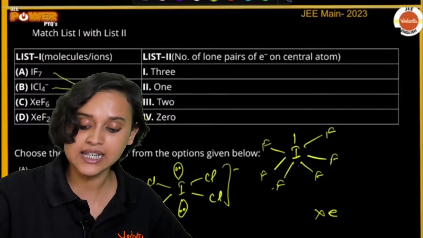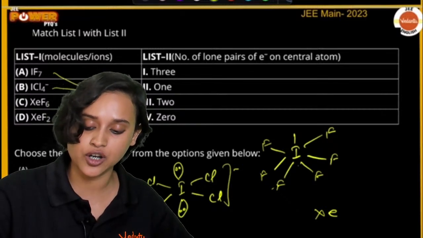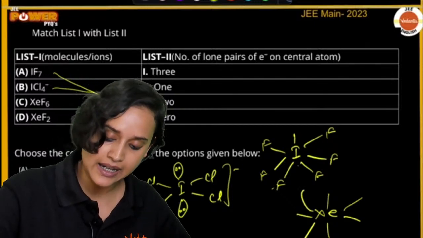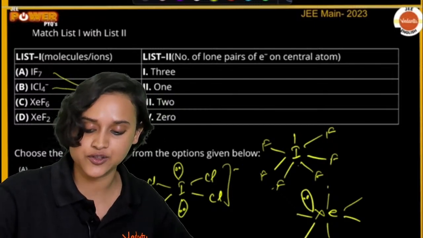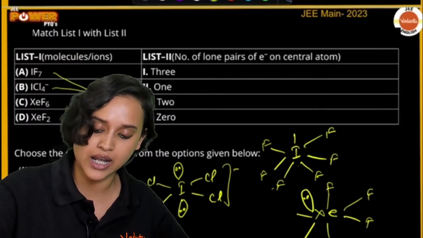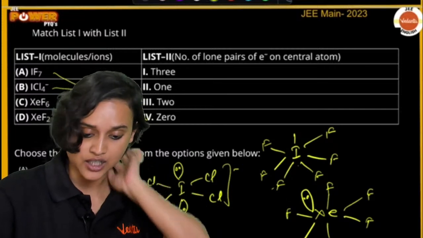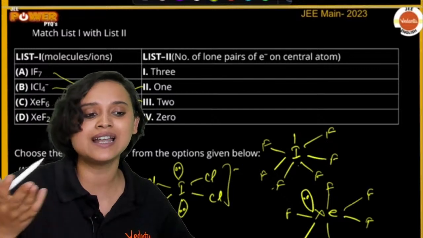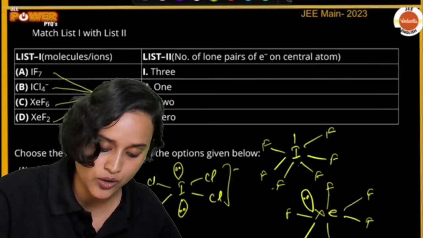Now, XeF6. So how do we draw this? We will draw it like 1, 2, 3, 4, 5, 6, and here there will be a lone pair. So it will be F6 all the way around. Write down F here. This is your answer. So F6 will have 1 lone pair. That means that XeF2 is definitely going to have 3 lone pairs.